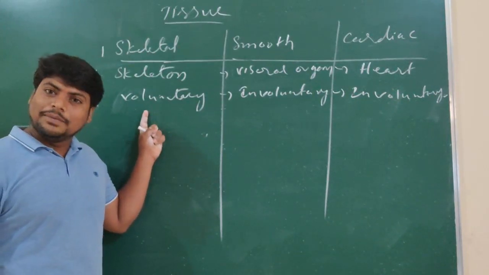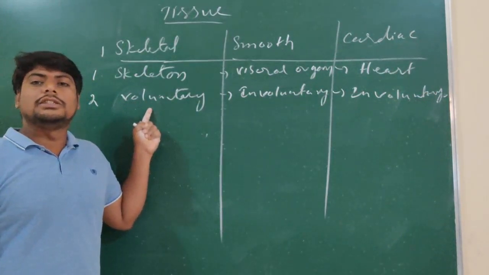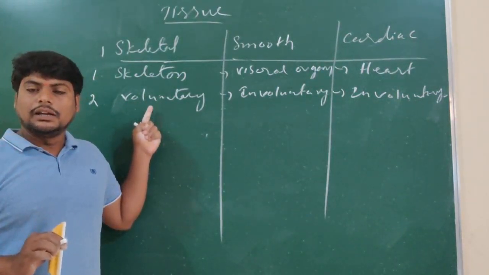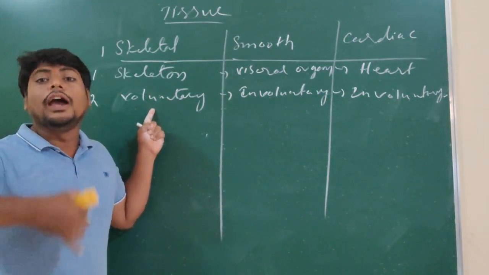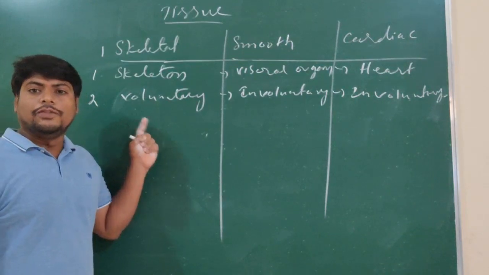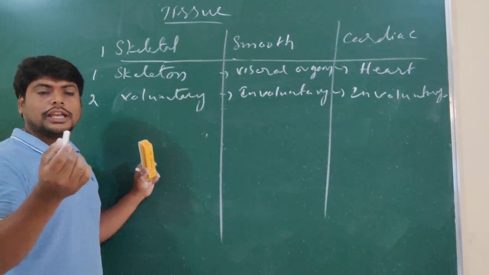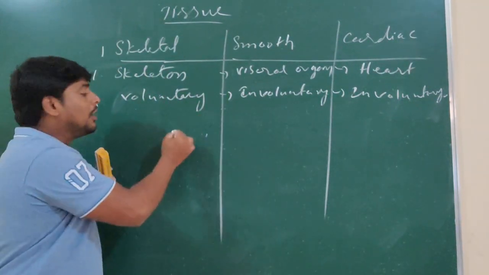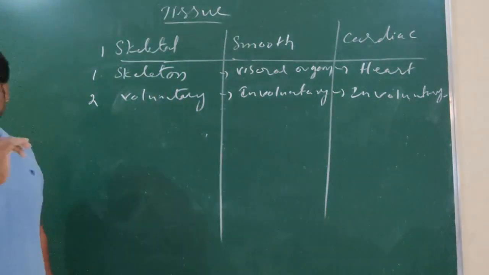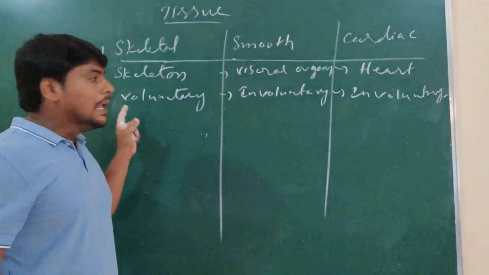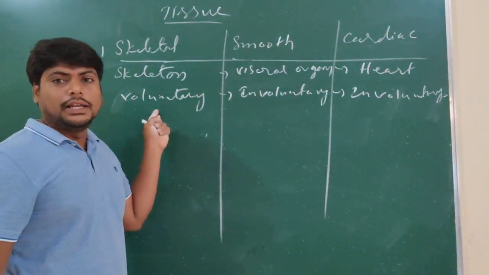What are voluntary muscles? Without instruction from the brain, these muscles never function. They have to take permission. Permission means we have to decide to work. If you decide to move your hand, or to write on the board, that instruction should come from the brain. That is why these are called voluntary muscles: they are under the control of the brain.